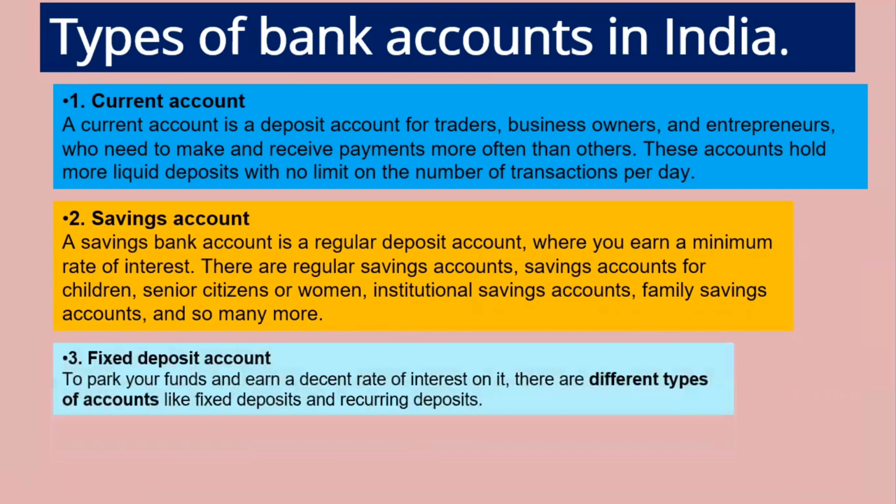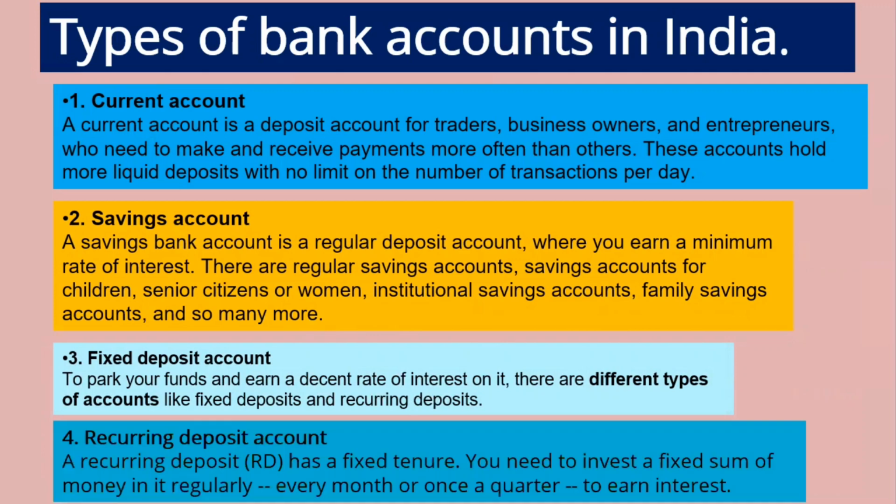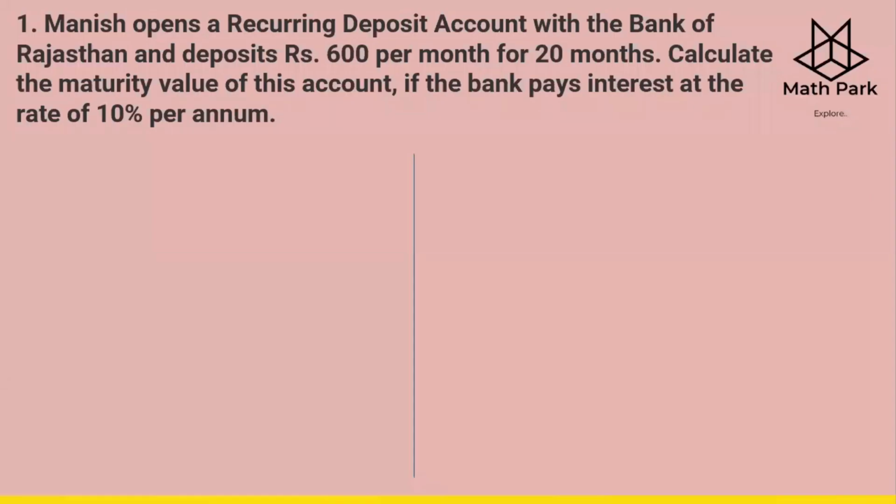Then fixed deposit accounts. To park your funds and earn a decent rate of interest, which is more than the savings account, there are different types of accounts like fixed deposits and recurring deposits. In this chapter, we are going to deal mostly with the recurring deposit account. A recurring deposit, that is RD, has a fixed tenure. You need to invest a fixed sum of money in it regularly, every month or say once a quarter, to earn interest. So we start solving the problems. We'll be solving the first 5 problems of this exercise.